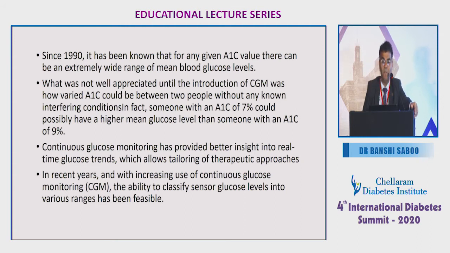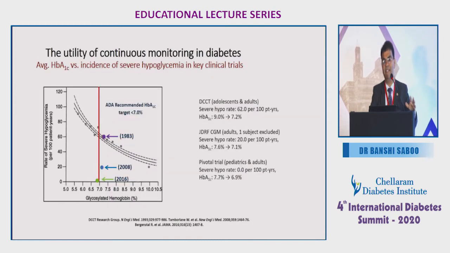In recent years, with the increasing use of CGM, we have the ability to classify. So now we have CGM for multiple patients, and we can classify the sensor glucose levels into various ranges. That is how time in range came about, because you are now doing it for thousands of patients, sensing the glucose level, and various ranges have become possible.